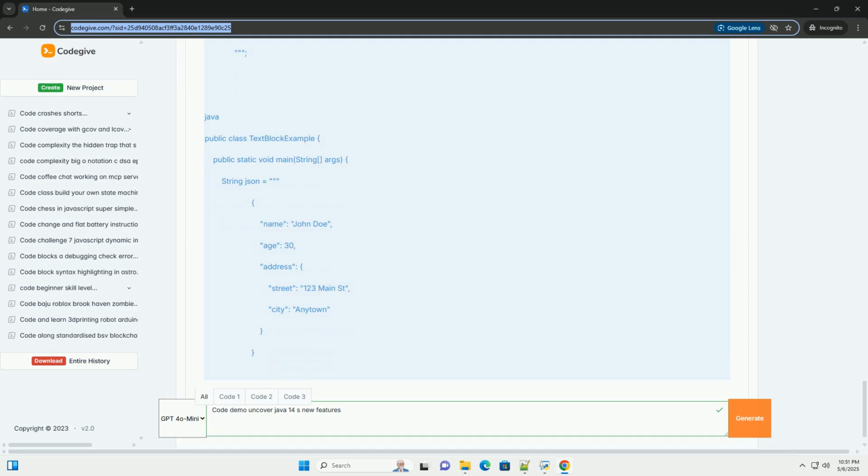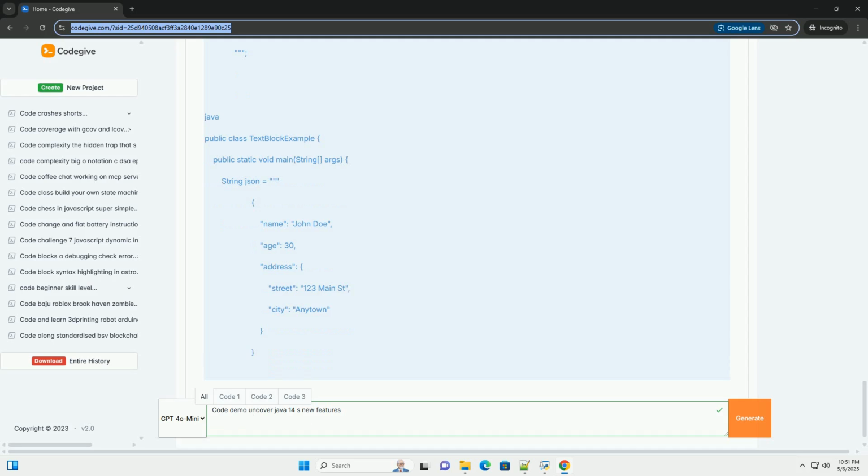G1 GC, -XX:+UseG1GC, highly recommended for most applications. ZGC, -XX:+UseZGC, for very low latency requirements. Shenandoah GC, -XX:+UseShenandoahGC, another low latency GC. Why deprecation matters: deprecation is a warning sign that a feature is likely to be removed in a future version of Java. It's important to address deprecation warnings proactively to avoid compatibility issues.